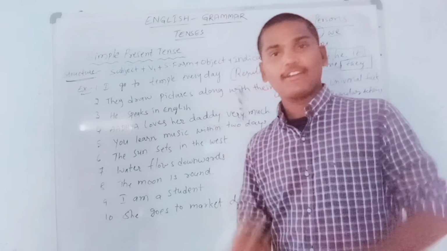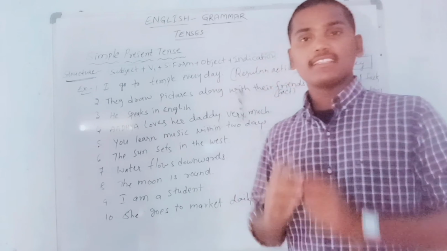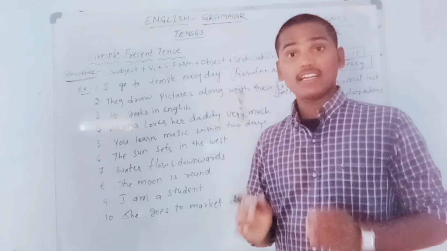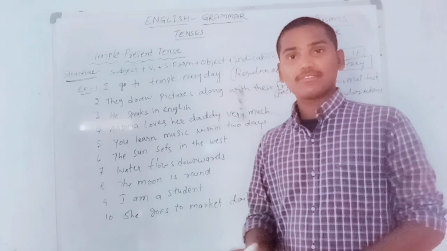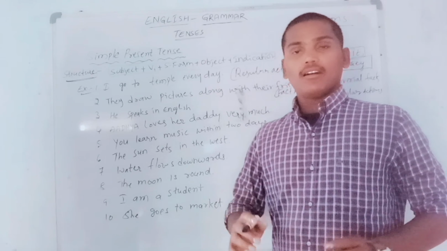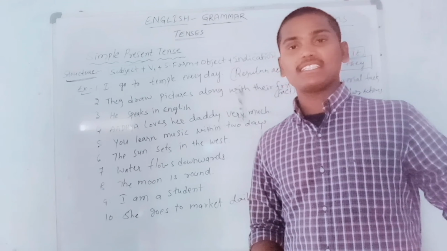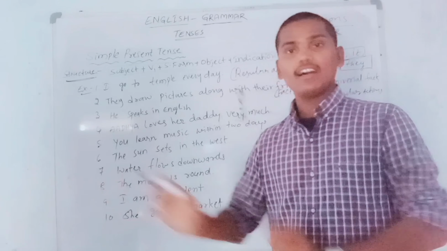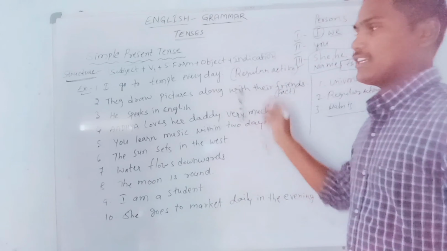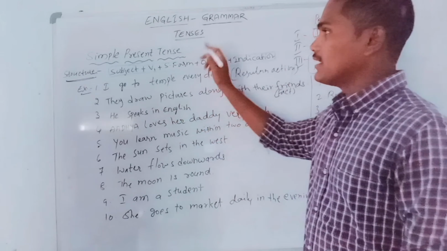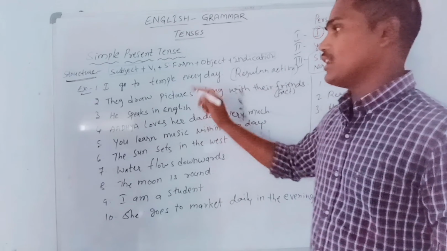They can draw pictures because they have that much confidence. That's why they are expressing, we draw pictures, or someone expressing their view about them, they draw pictures. It is a fact about them. That's why we implement this kind of sentence in simple present tense.